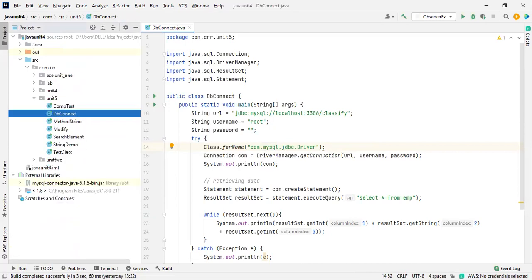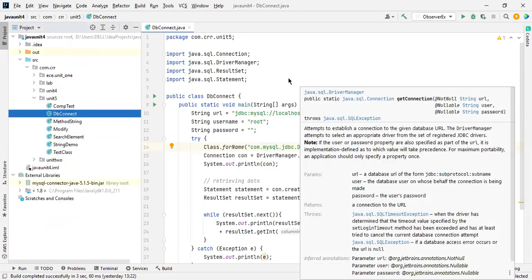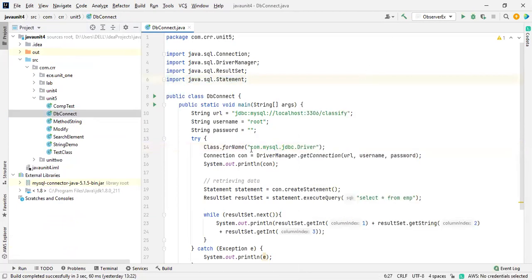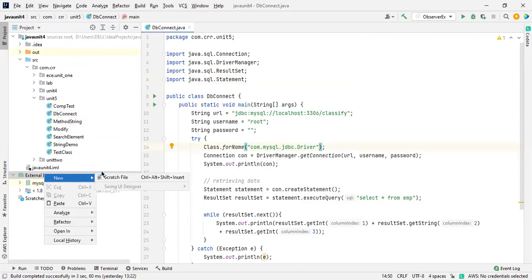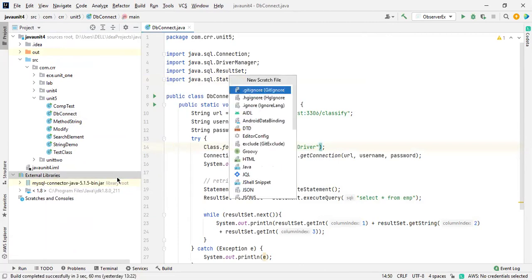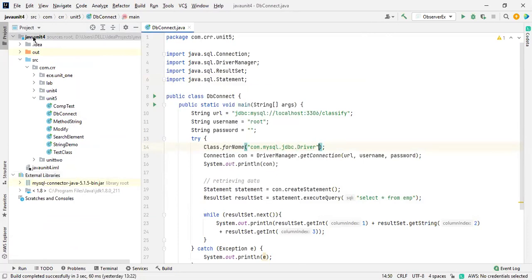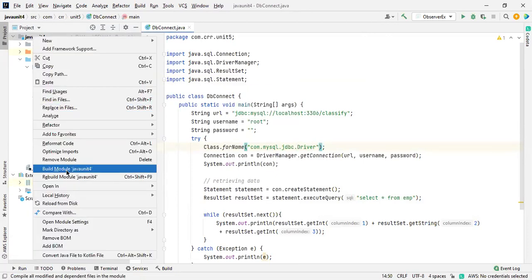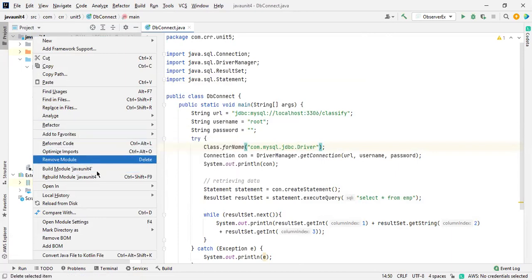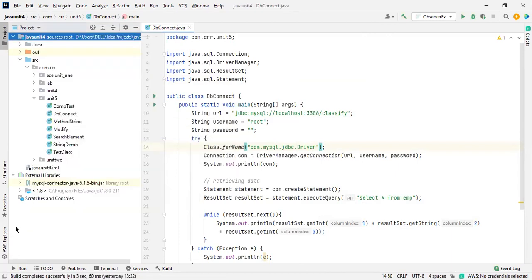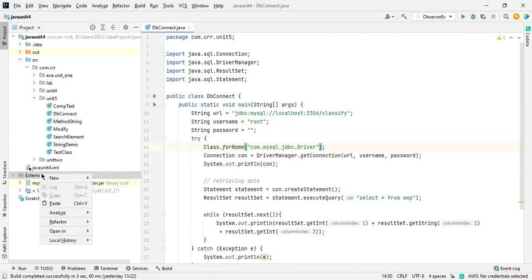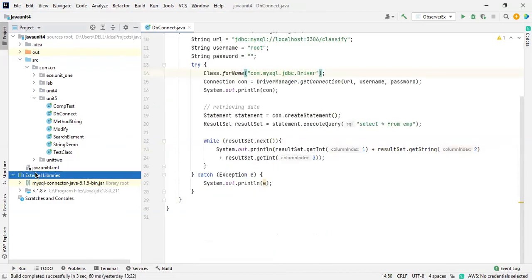In the previous session, what we did, it was like no driver manager is available, or the class not found. For this, we have to go for external libraries. Just a second, we'll go to the properties in the project itself.